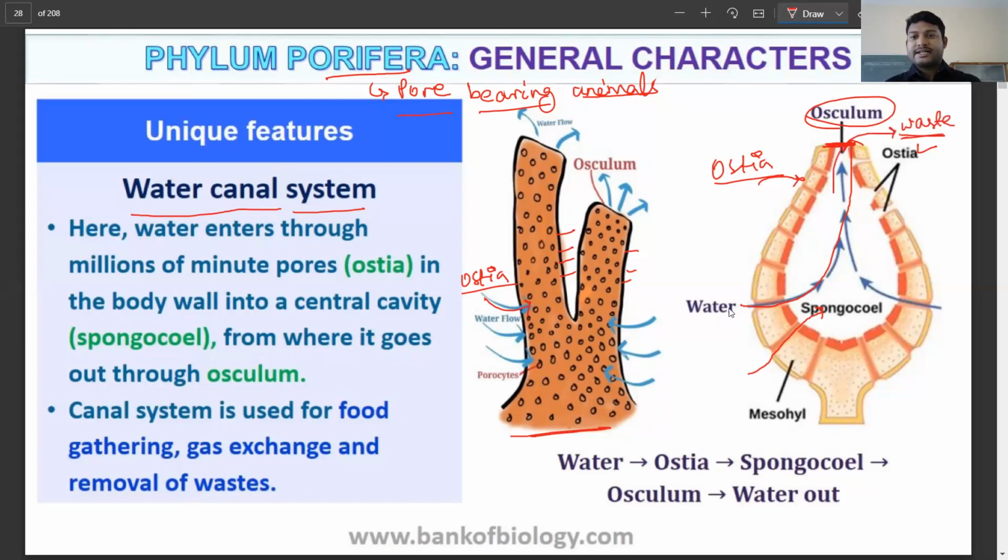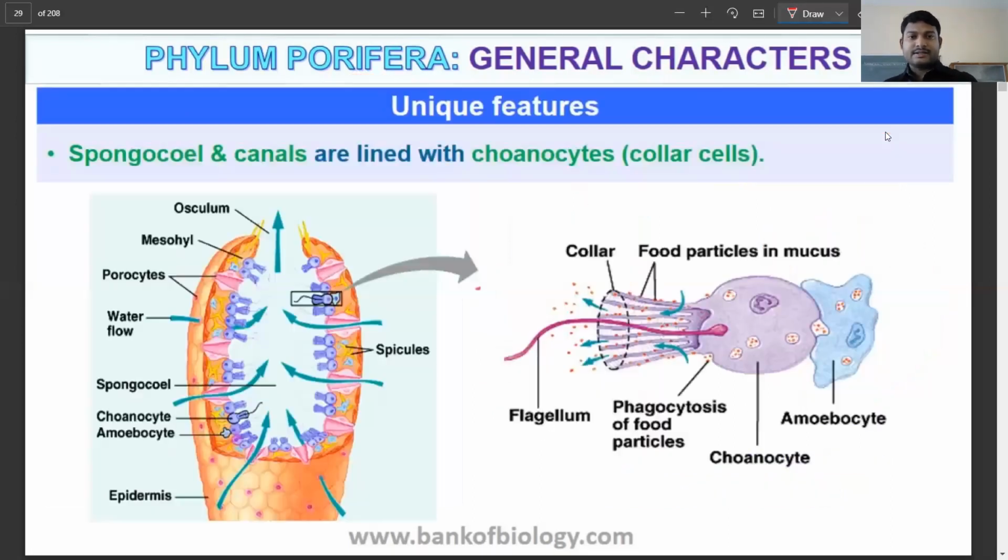When it is going in, it takes in the food and the required oxygen, and when it is going out, it goes out with the waste materials. So it is helping in respiration, digestion, and also excretion. A very primitive system that helps the organism in this way.